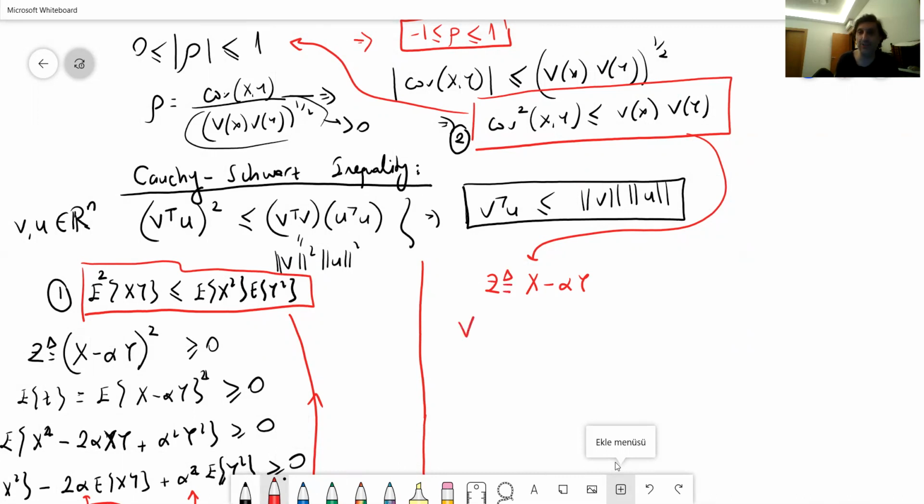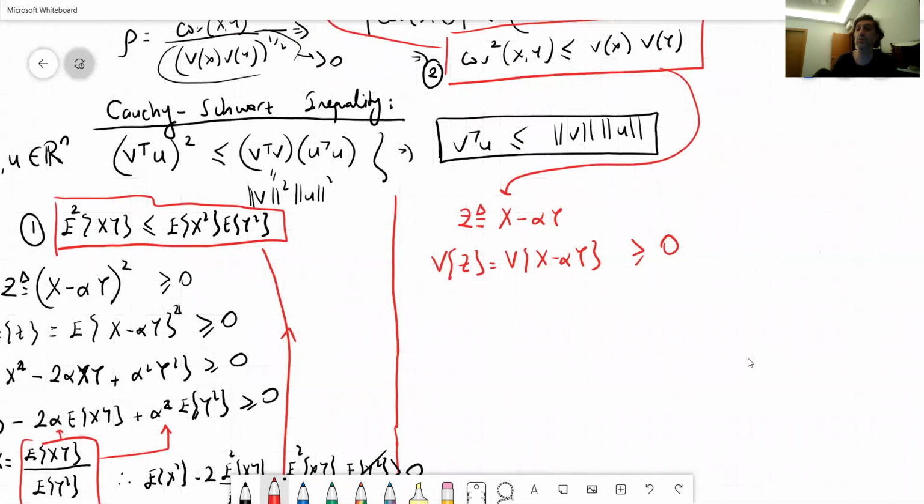Now, at this point, I'm going to take the variance of z. When we take the variance of both sides, note that we are going to have a covariance, hopefully, and that's going to serve my aim better. Anyway, when we take the variance, this is again greater than or equal to 0 because variance cannot be negative. So the inside is going to be equal to variance of x minus 2 alpha covariance of xy plus alpha square variance of y, greater than or equal to 0.